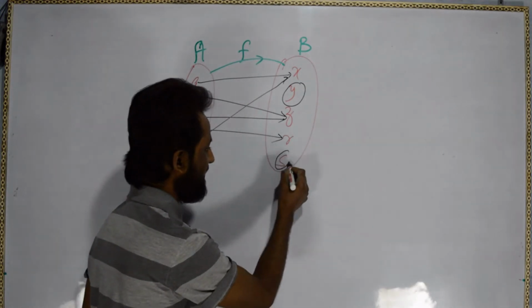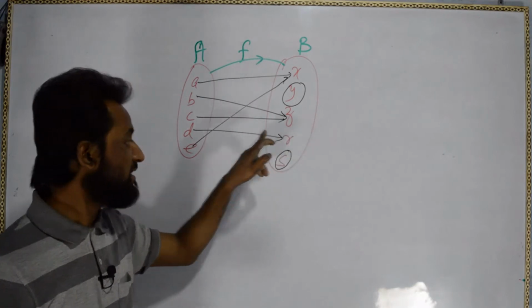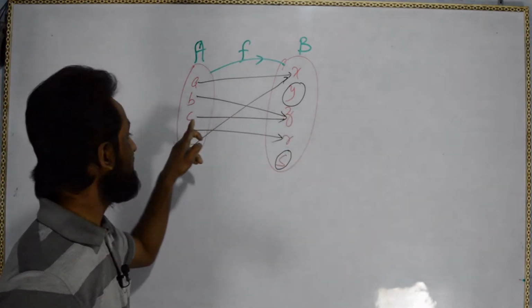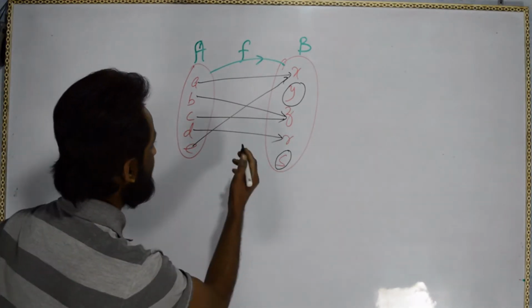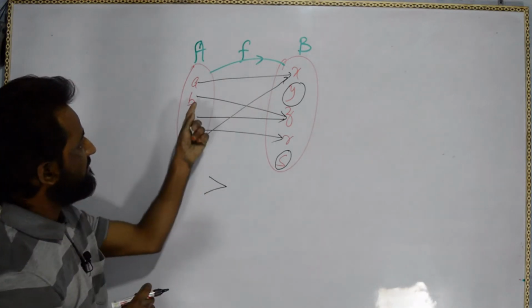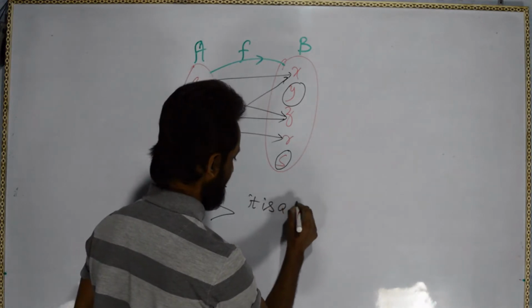S is not having any child, that's not an issue. This father R is having one child, that is D. This father Z is having 2 children, B and C. See here, for A and E we are getting this sign, and the same for B and C. So it is a function.